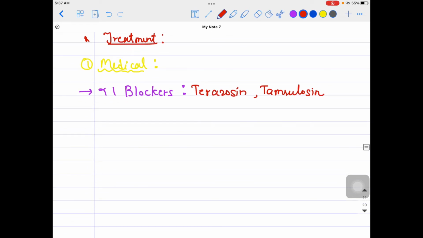Some specifications about these alpha 1 blockers. They can be given initially in the treatment of BPH. So for initial therapy in BPH, we start with the alpha 1 blockers. Why is this the initial therapy in BPH patients? Because they start to show their effect earlier.